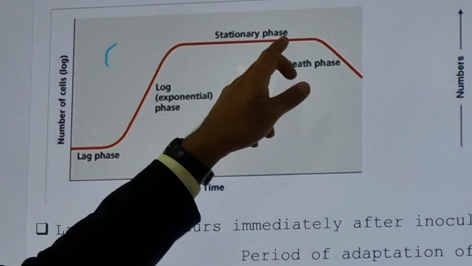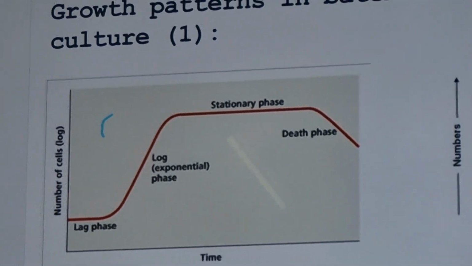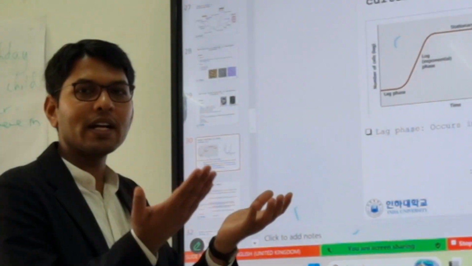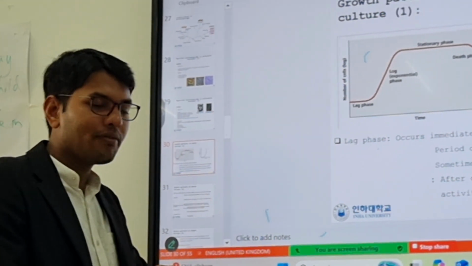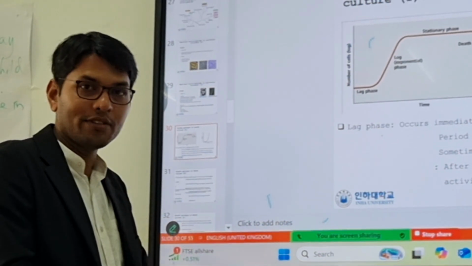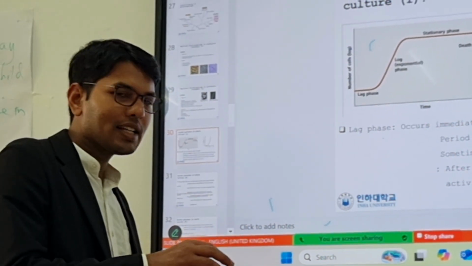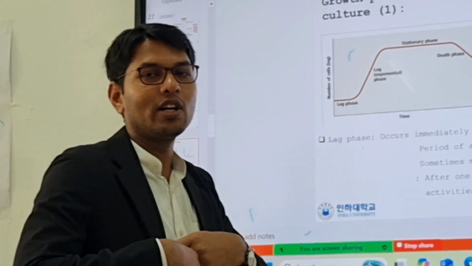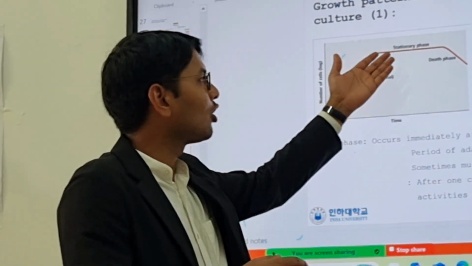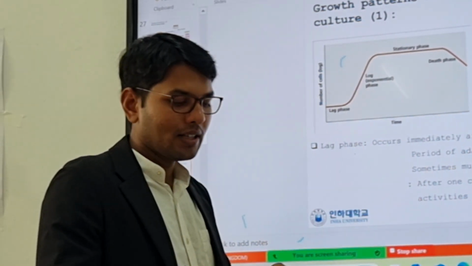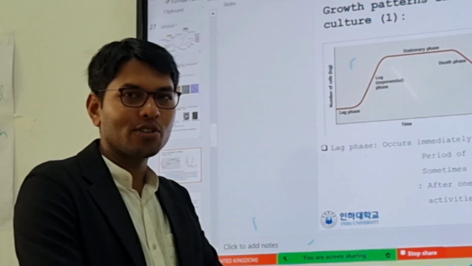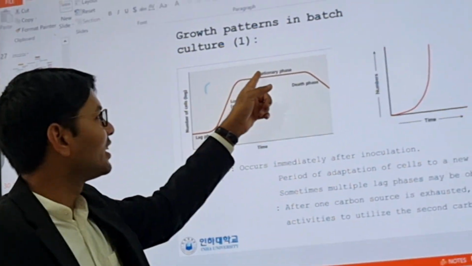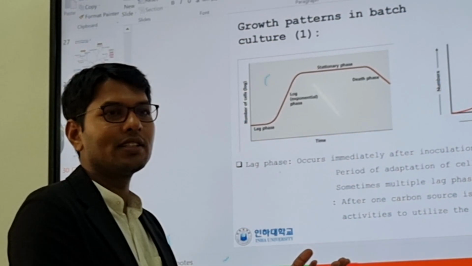And then the stationary phase. In the stationary phase, the resources are limited, so bacterial growth is equal to bacterial death. We don't have much organic matter or food left for them to eat. Some bacteria also produce metabolites to release toxins, because there is not much food. To get more food for themselves, they release toxins so the other bacteria die, a kind of cannibalism. So this is the stationary phase, where death and birth are equal.